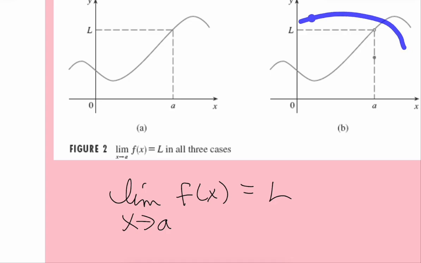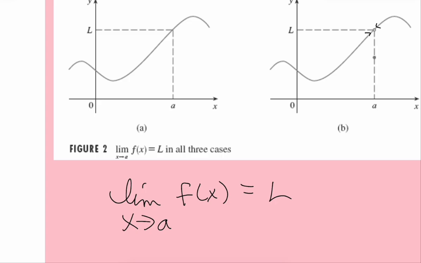But let's look at our second case. As I am heading to an x value of a, I am heading to a height of L. Do I land there? Nope. Do I care? Nope. The limit is still L. I don't care about that point there. That is not what a limit is asking. The limit is saying, as I get super close, where are you heading?